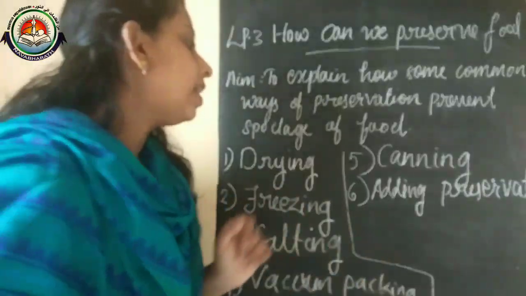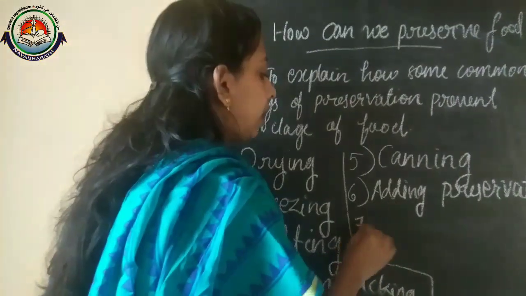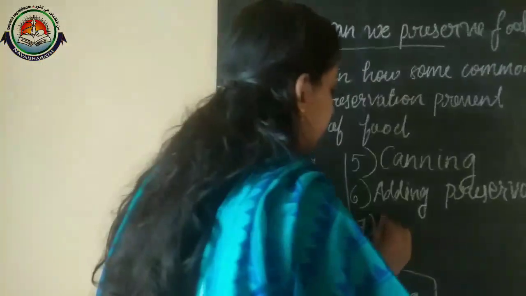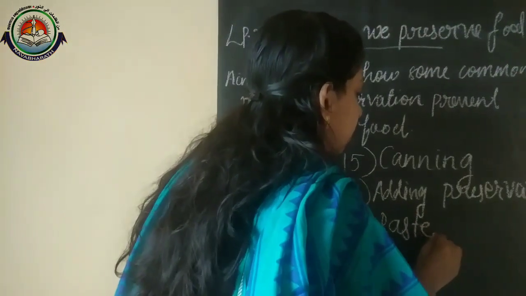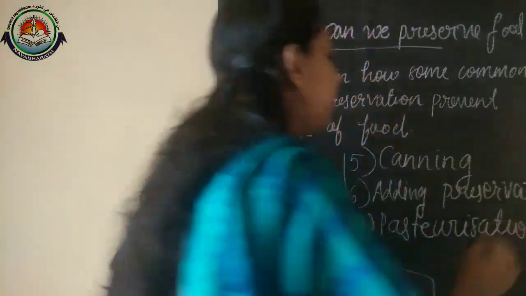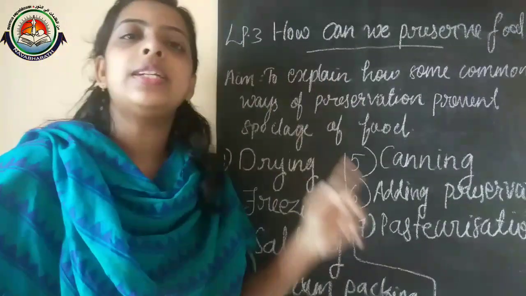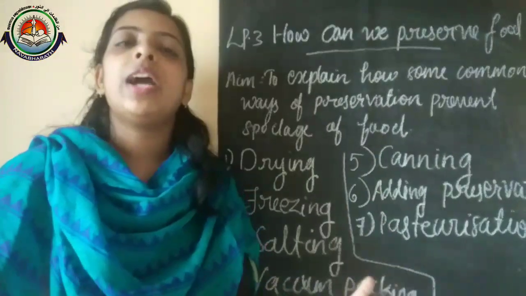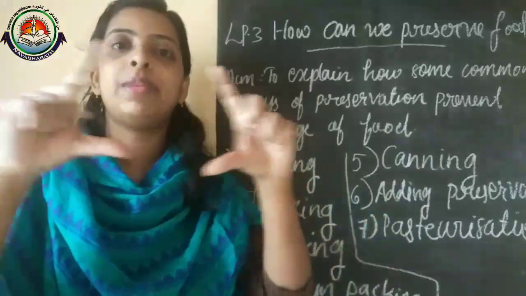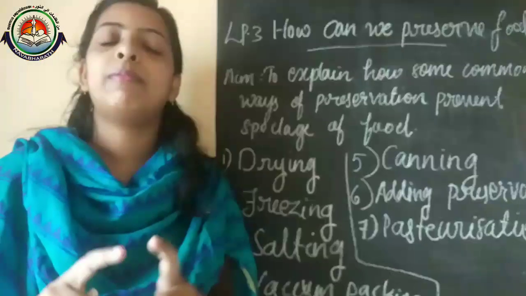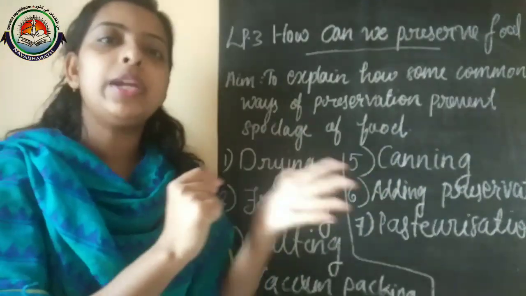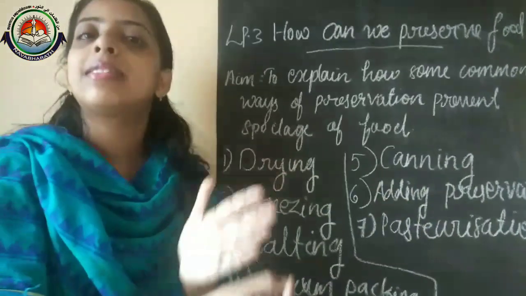And our last one, the seventh type of preservation, is pasteurization. In pasteurization, for example when we buy packed milk like Milma, on the plastic cover there will be a line saying pasteurized milk.